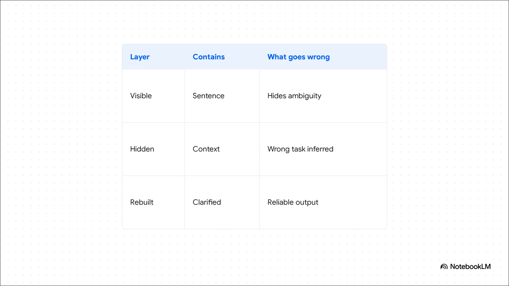And finally, the goal we are aiming for is the rebuilt intent. This is the prompt after those assumptions are surfaced and clarified. Basically, fewer guesses mean much, much more reliable output. Moving right along to section 4, revealing and rebuilding prompts.